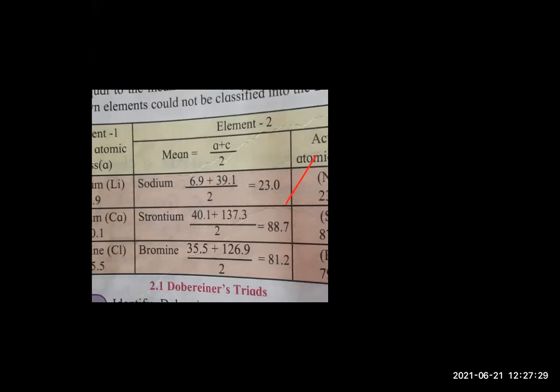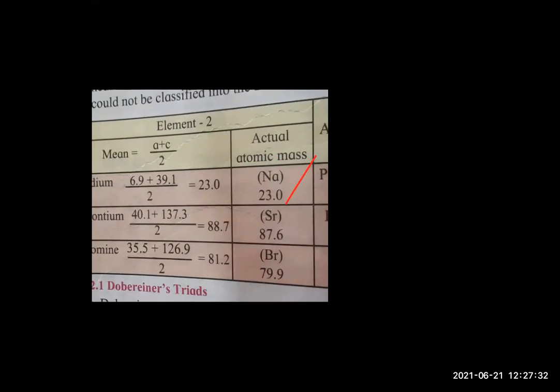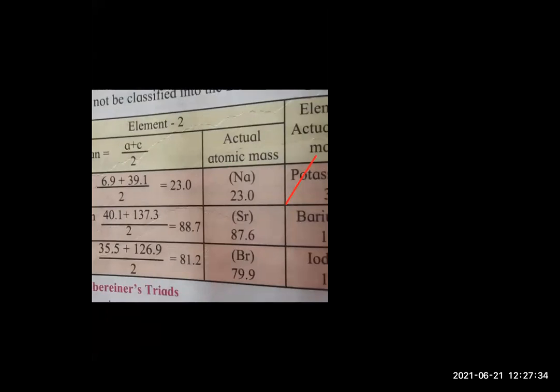So when you check the answers, you will find that it is equivalent to the actual atomic mass of sodium, 23 to 23. It is matching. Yes or no? This value and this value, both are matching. 88.7 and 87.6 are almost matching, right? And then 81.2 and 79.9 are near to 80, 81 point. This is the nearest. Okay, that means what?